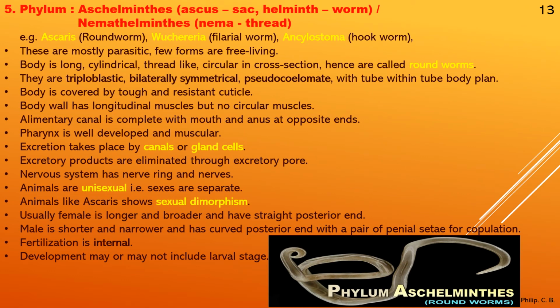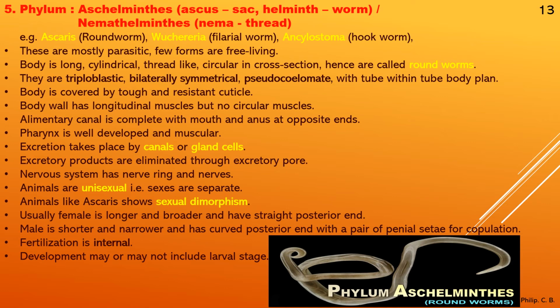We come to the fifth phylum and last for this part, so that you can learn the first five phyla clearly. Now phylum Aschelminthes, asco meaning sac, helminth meaning worm. So sac-like, or as we use the term, roundworm. Or there's another name, Nemathelminthes. Here the term nema means thread-like. So it can be called a threadworm or a roundworm. Examples: Ascaris roundworm, Wuchereria filarial worm, or Ancylostoma hookworm.